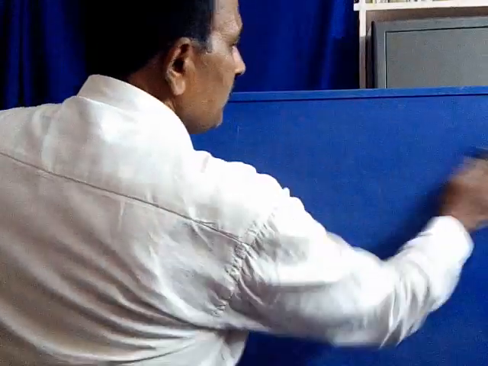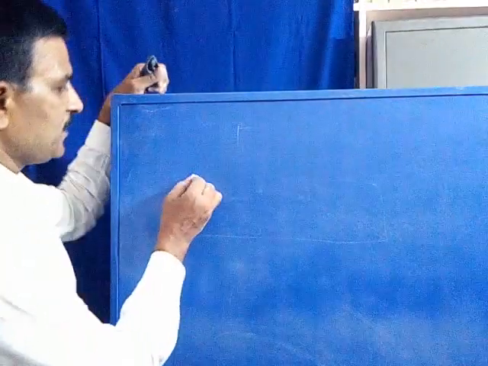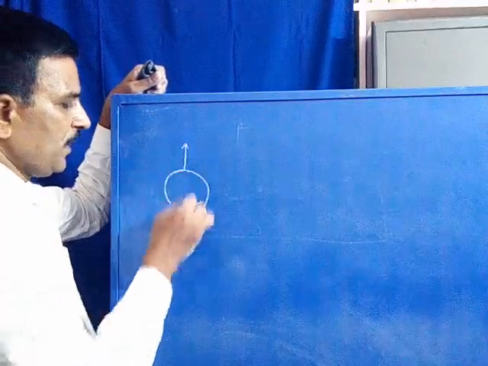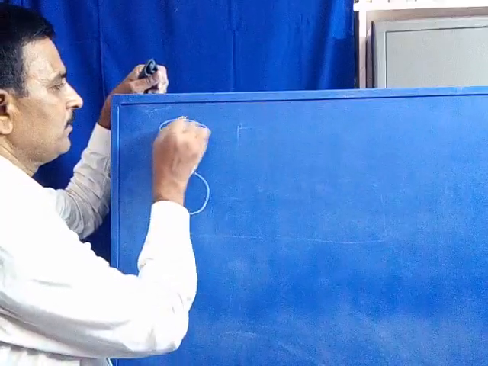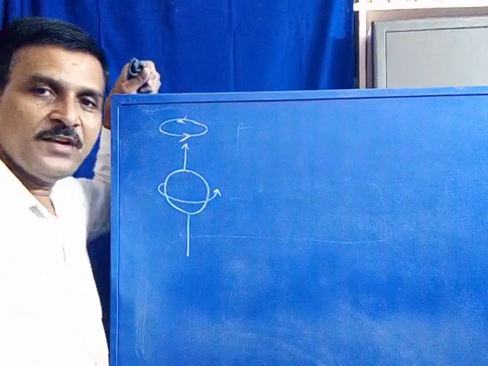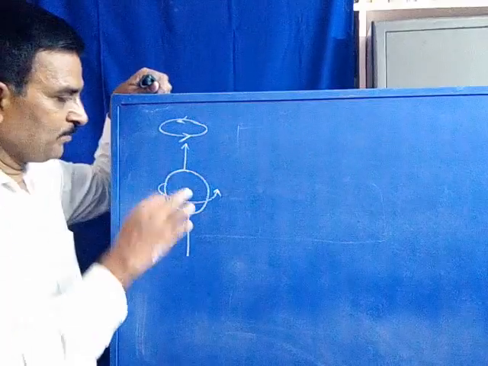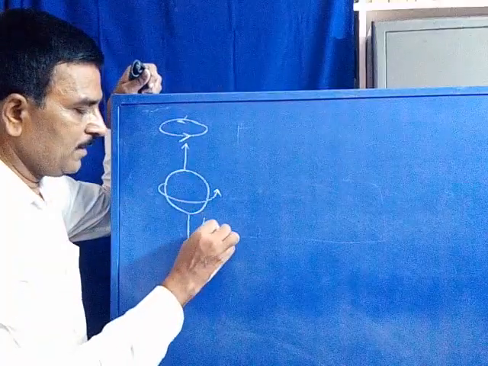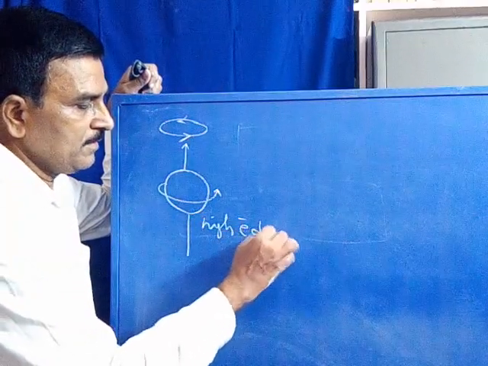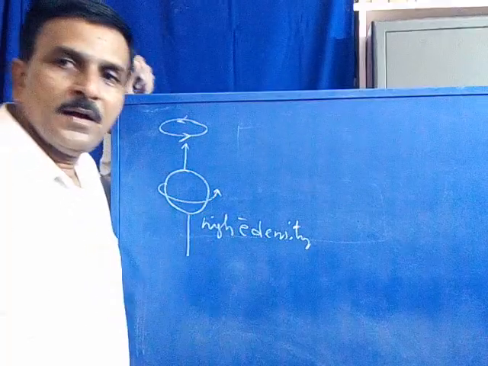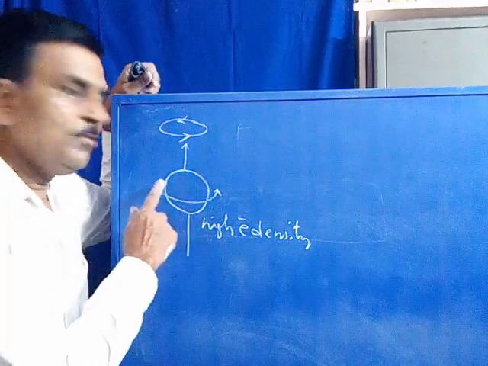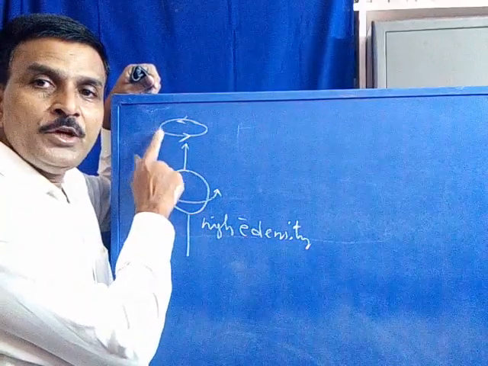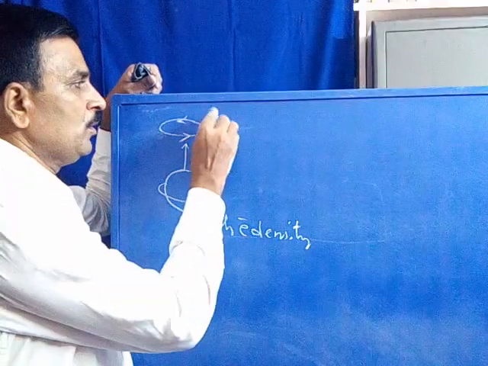Say we have to consider a nuclei. Say this is the nuclei, which spins around its vertical axis. Now you can see, if this nuclei belongs to high electron density, when the electron density is more, the extent of magnetic field produced by this nuclei is also more.